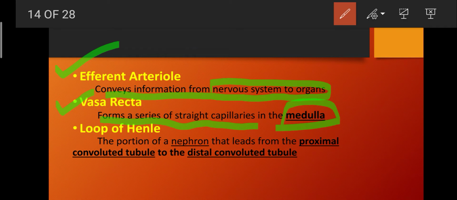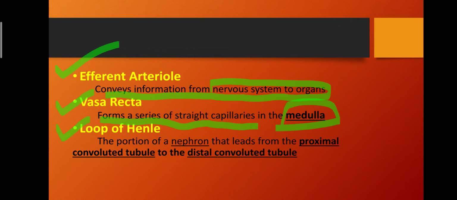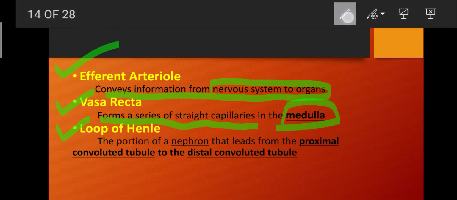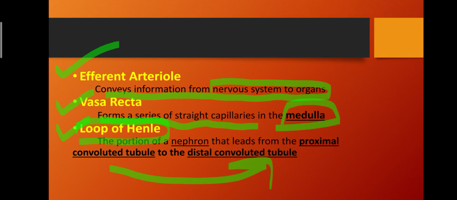What is the loop of Henle? So loop of Henle is the portion of a nephron that leads from the proximal convoluted tubule to the distal convoluted tubule. So the portion that leads from the proximal to the distal convoluted tubule, this portion of a nephron, is known as the loop of Henle.